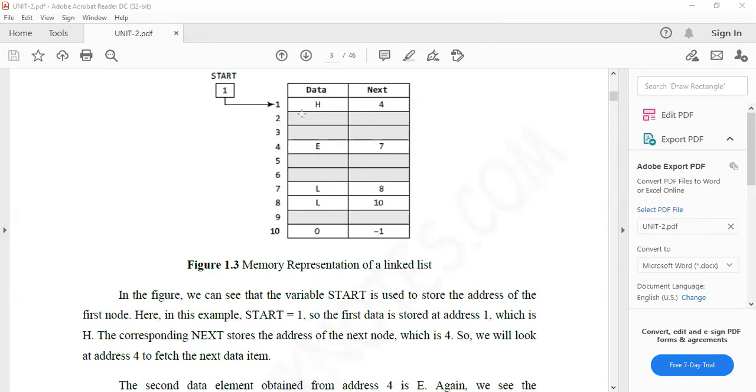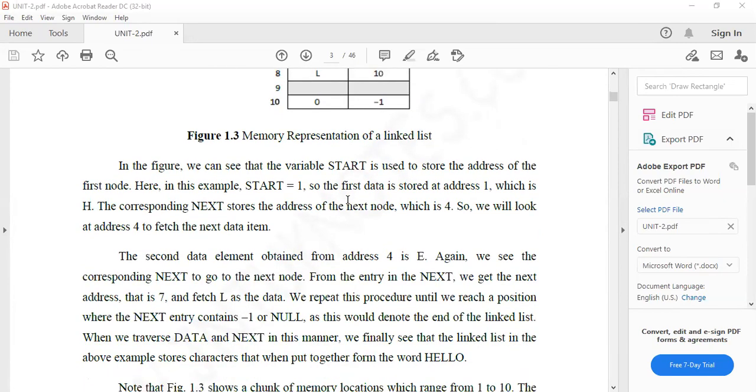So the address of H is 1, and the address of E is 4, address of L is 7, L is 8, and the address of O is 10. So here the address of E is 4, that is stored in H only. After that, E is placed there, and the address of the next one is 7. Likewise, it will go up.